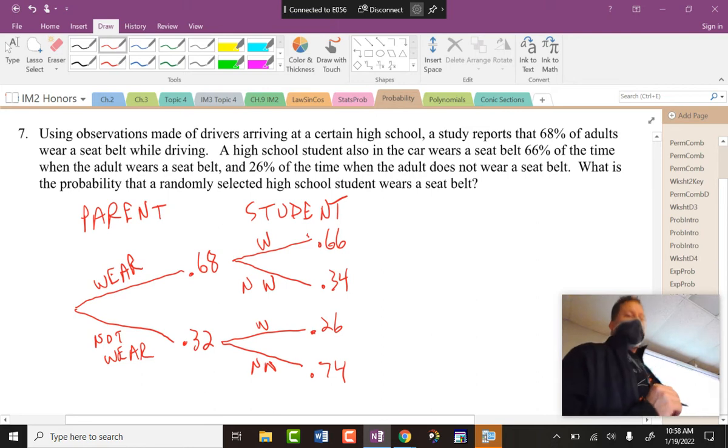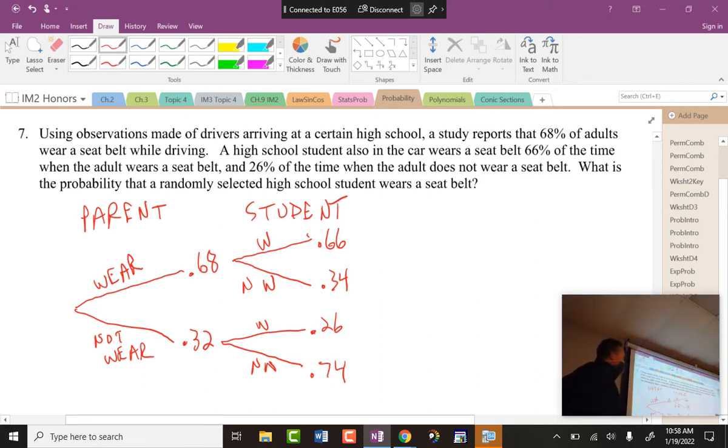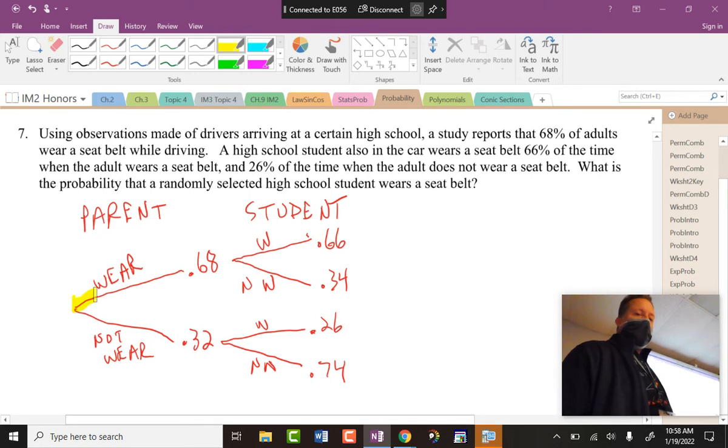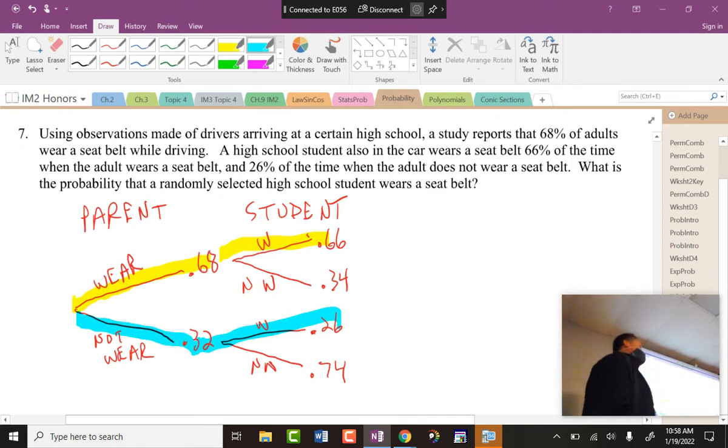Okay, then notice how this is worded. What is the probability that a randomly selected high school student wears a seatbelt? Well, you could be from a family that ingrains it in your head, so your parents wear it, and then you wear it. Or you could be from a family that does not put it in your head, but you still wear it.